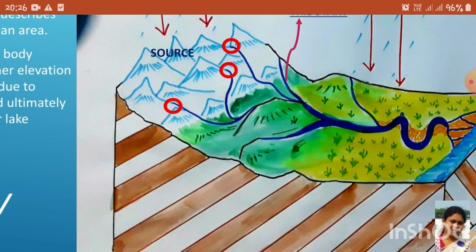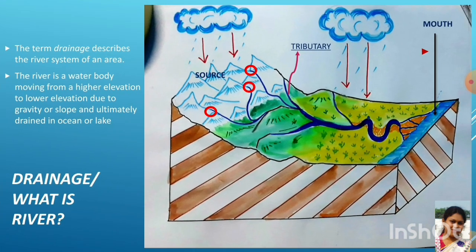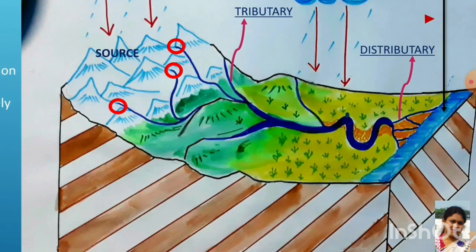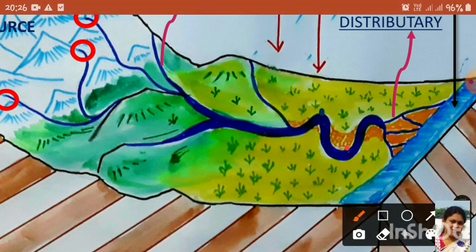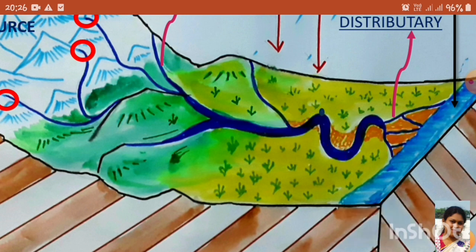And lastly, the distributary. What is a distributary? Distributary means the main stream divides into small channels. This is the main stream, where the main stream is divided into several channels. This is called the distributary of the river.